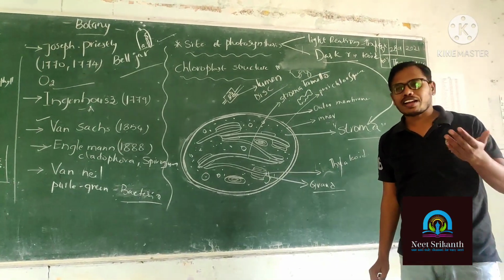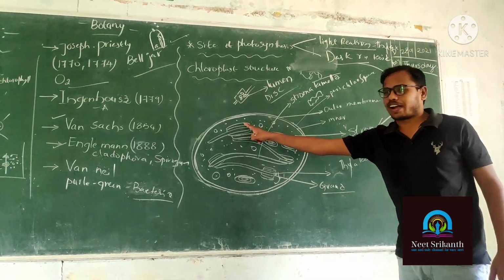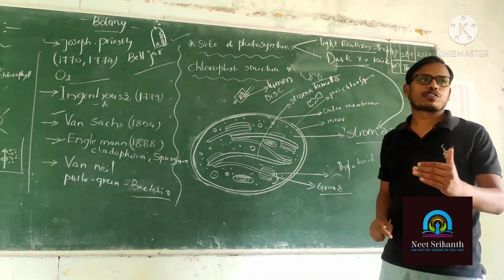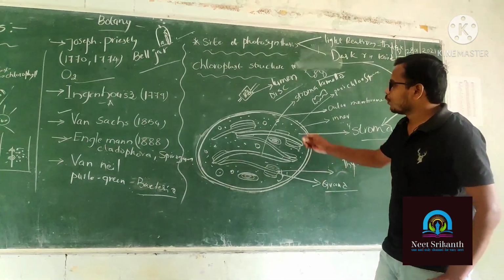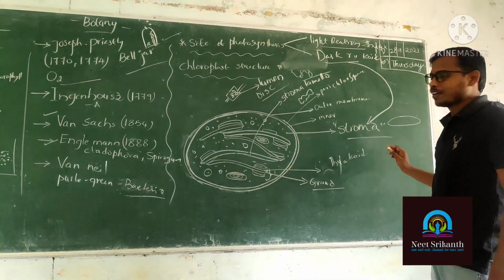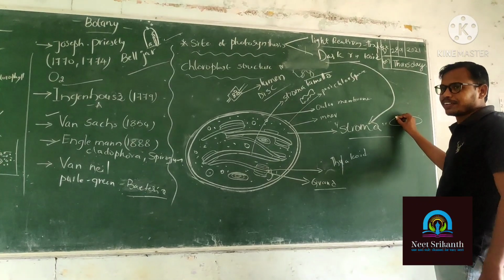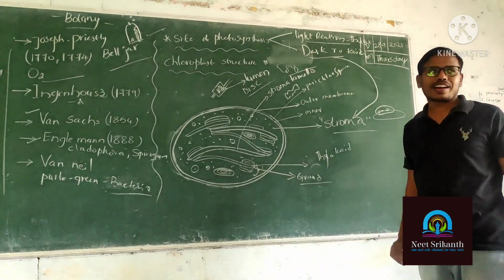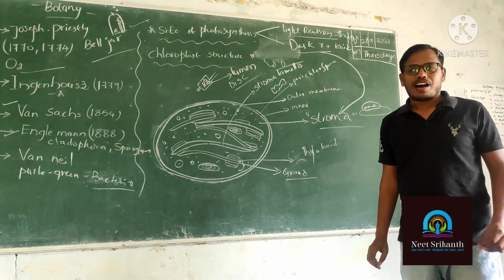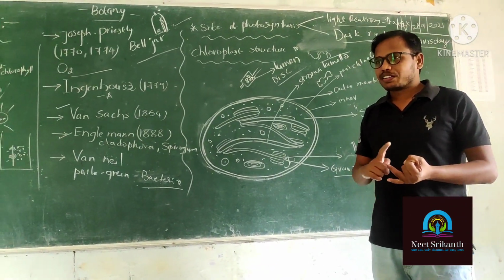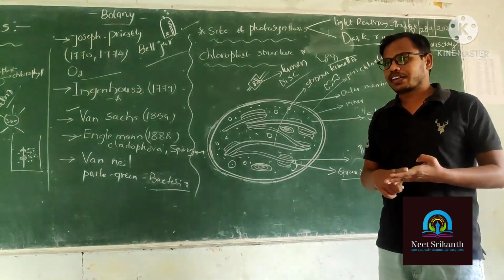Okay, where do the light reactions take place? In the thylakoid. Why? Sir, why does the thylakoid show the light reactions? For example, this is a thylakoid. On the thylakoid membrane, the photosystems are situated. Already we know chlorophyll a, chlorophyll b, xanthophyll, carotenes.